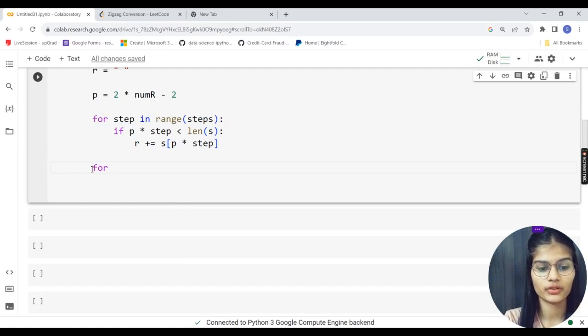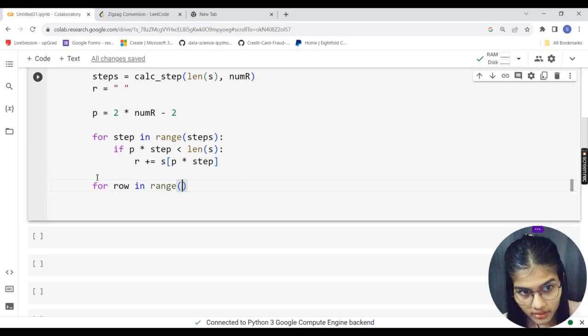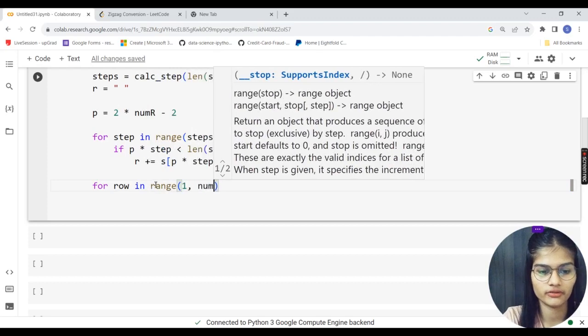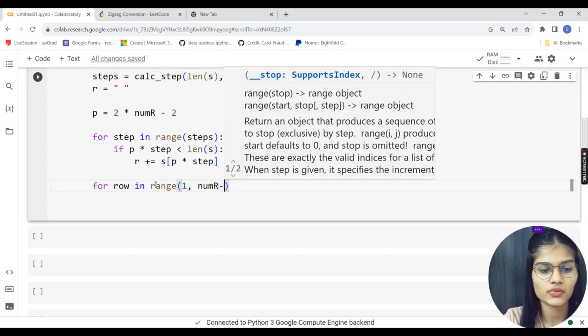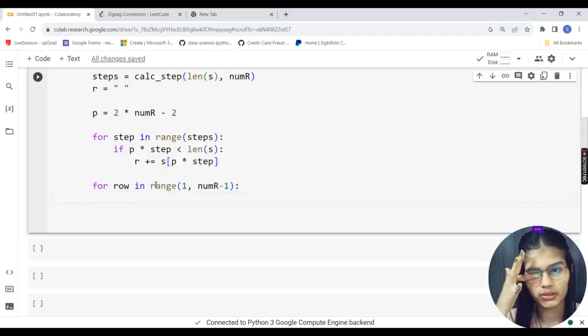Starting with my for loop, for row in range, I'm going to put down the condition from 1 comma num_r minus 1, colon. Right?